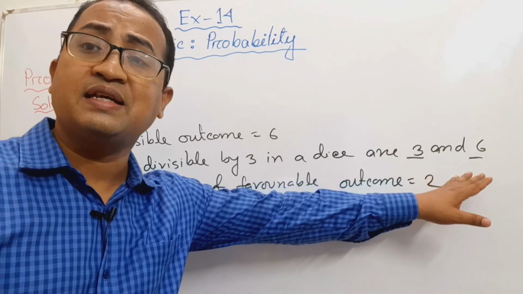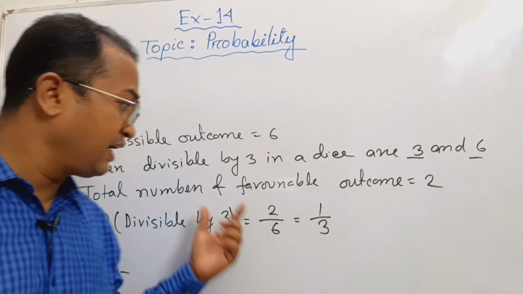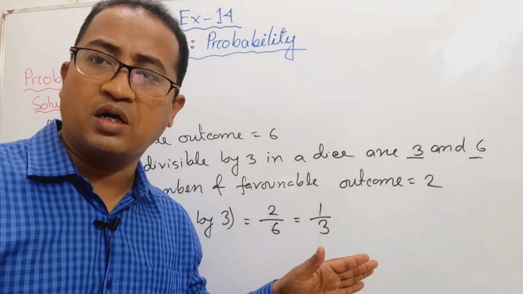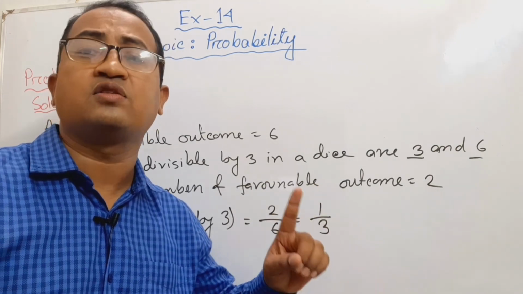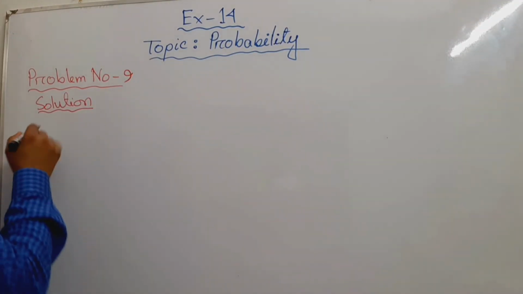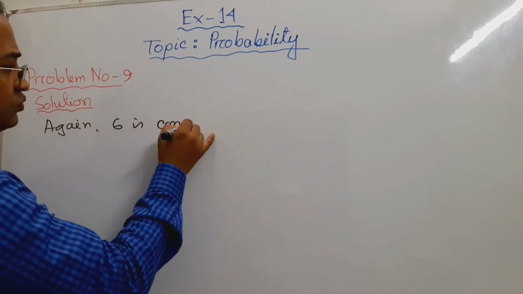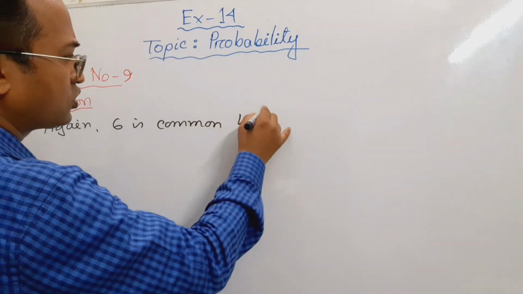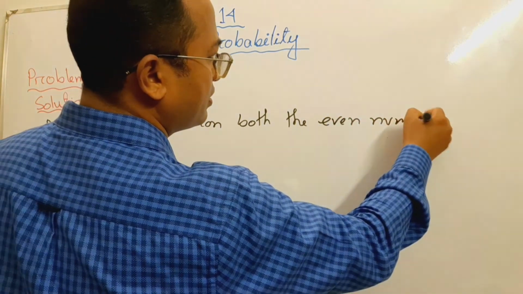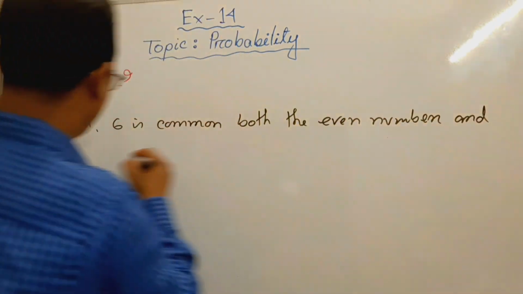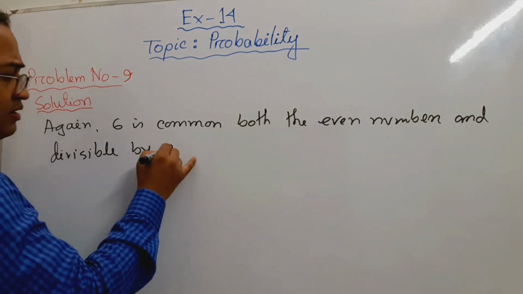But look, this 6 is common to both events, that is divisible by 3 and even number. So, the number which is divisible by 3 and even is 1. So, look again, 6 is common to both the even number and divisible by 3.